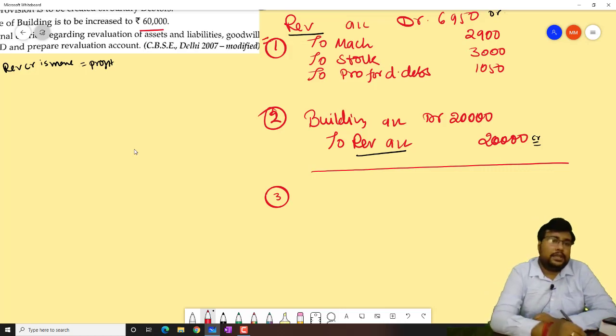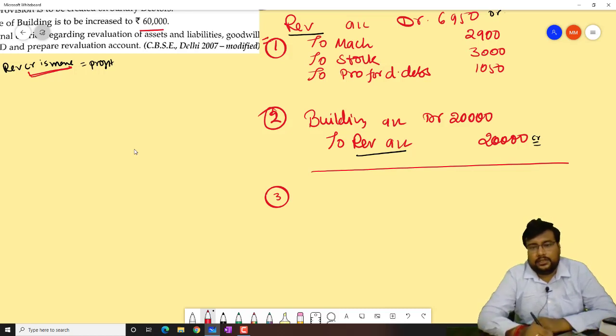Okay, the revaluation credit side is more. To close the revaluation account, we have to pass the opposite entry. So it will be revaluation account debit. How much?